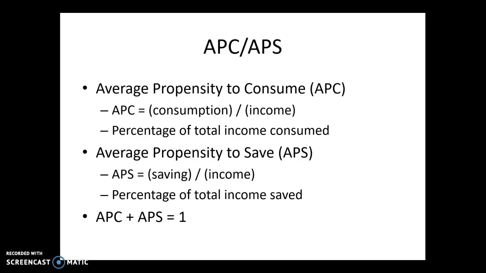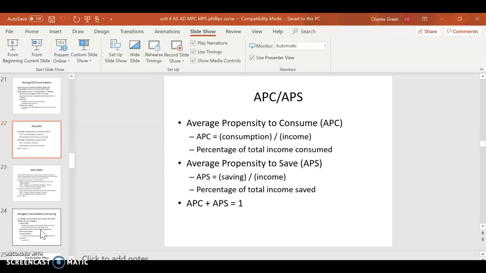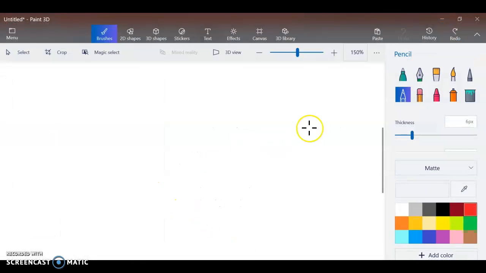Since all of your money can either go toward consumption or savings, if you add your average propensity to consume to your average propensity to save, it should equal 1, right? So let me show you a simple example here. Suppose your income is $100.